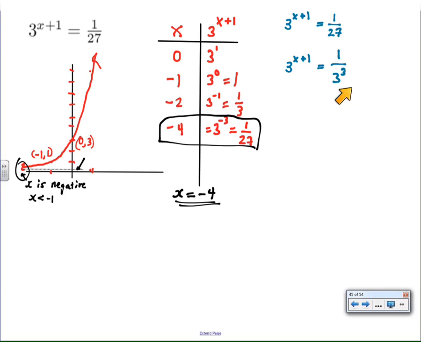Then to make it even better to see the relationship between these two numbers, 1 over 3 cubed is the same as 3 to the negative 3 power. So I just basically make the exponent negative and go on from there.